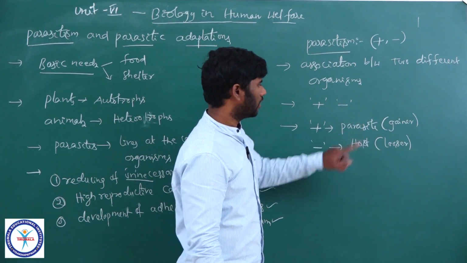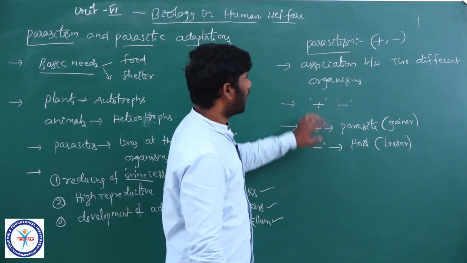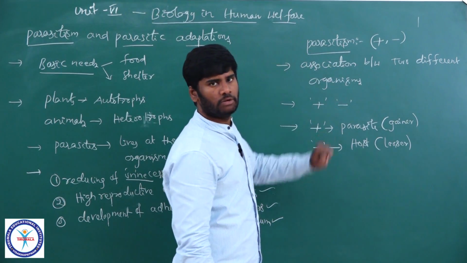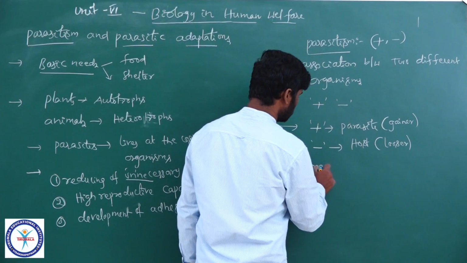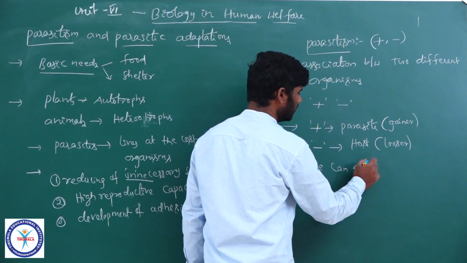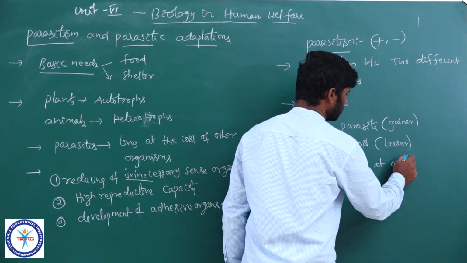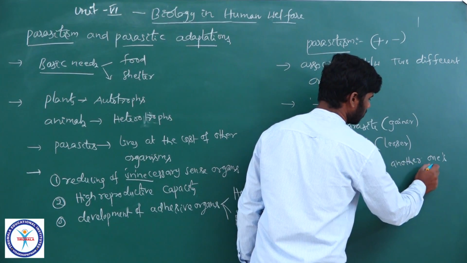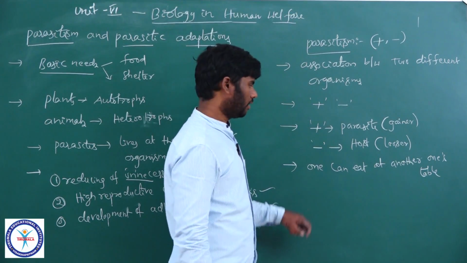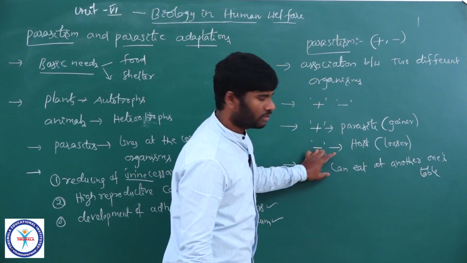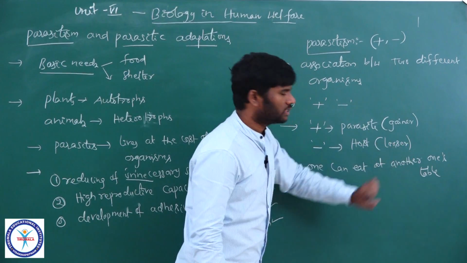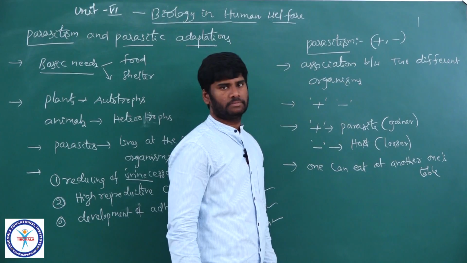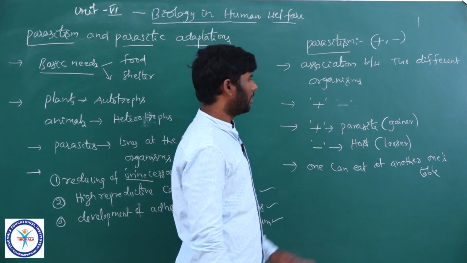Parasitism describes how one can eat at another one's table. You remember this. Parasitism is simply described as one eating at another one's table. The parasites are getting free meals from the host. So the host is the loser, but the parasite is the gainer.